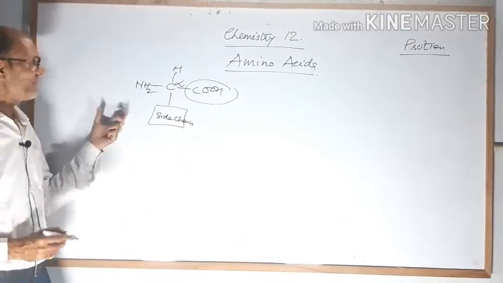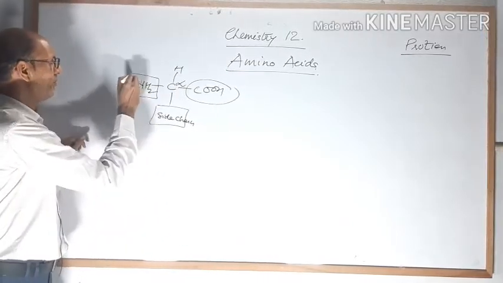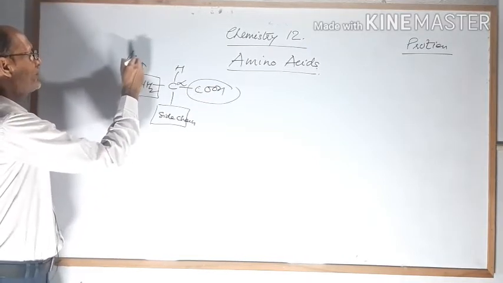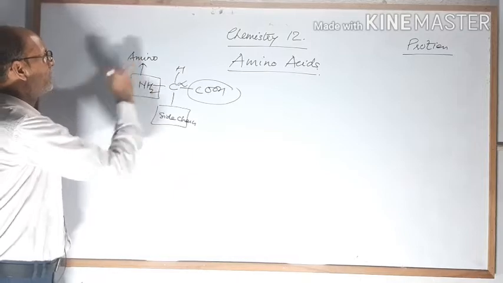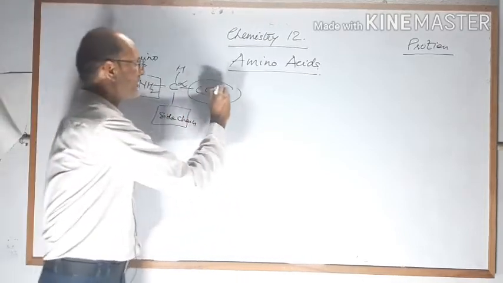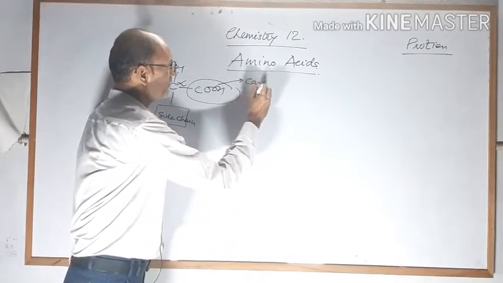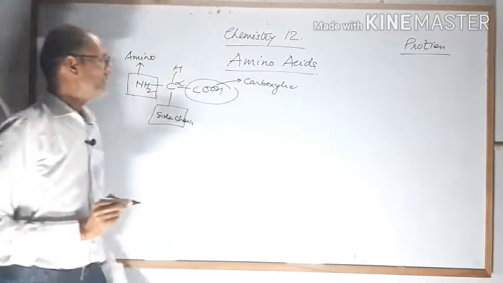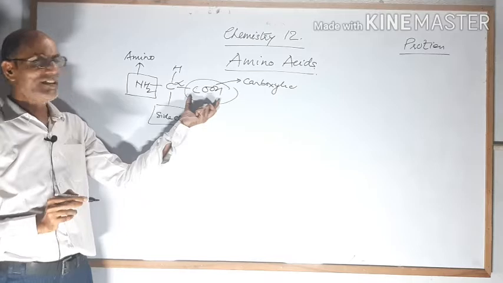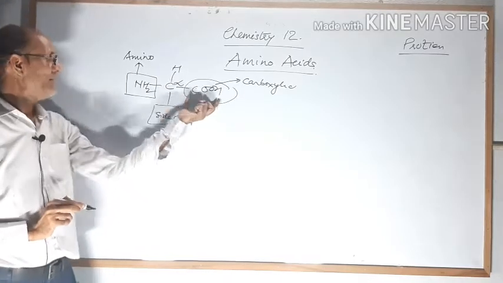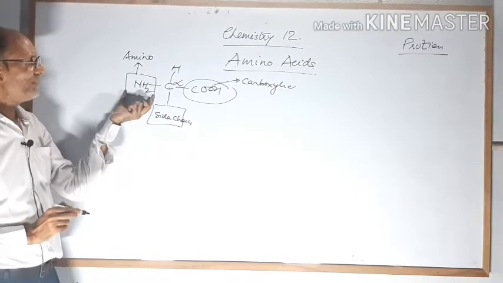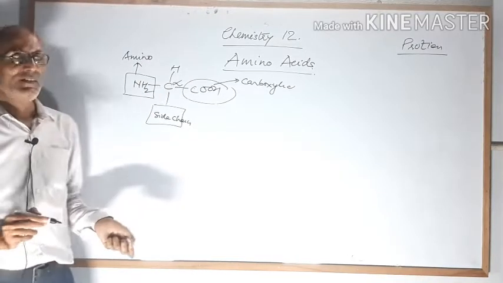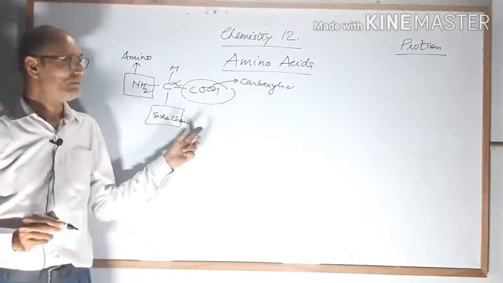In this you are seeing this is the amino group, or you can say amine, while this is the carboxylic group. Carboxylic is acidic in nature, while the amino group is basic in nature. So we can say this is neutral at this time.